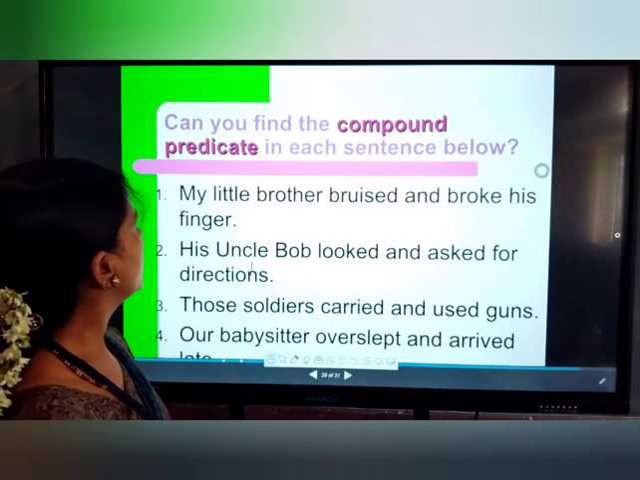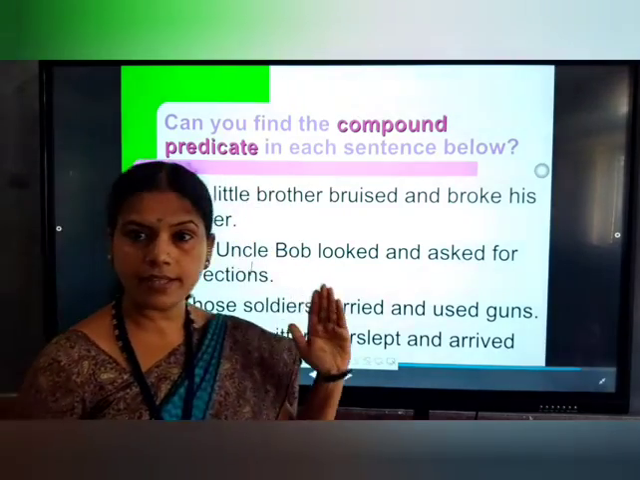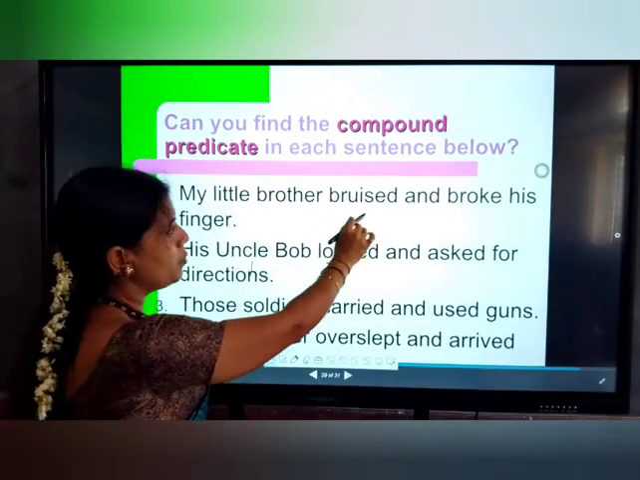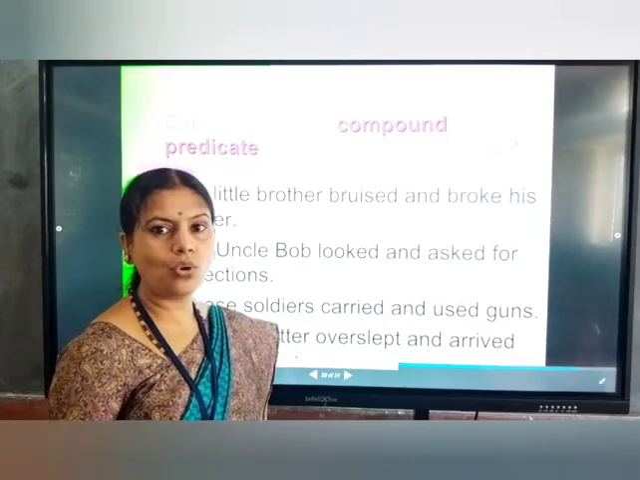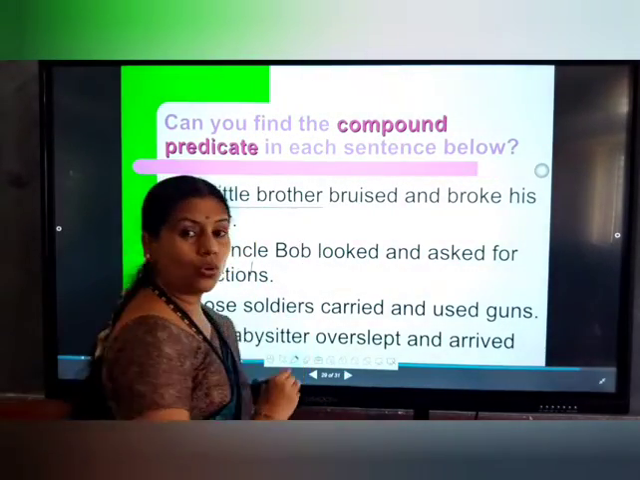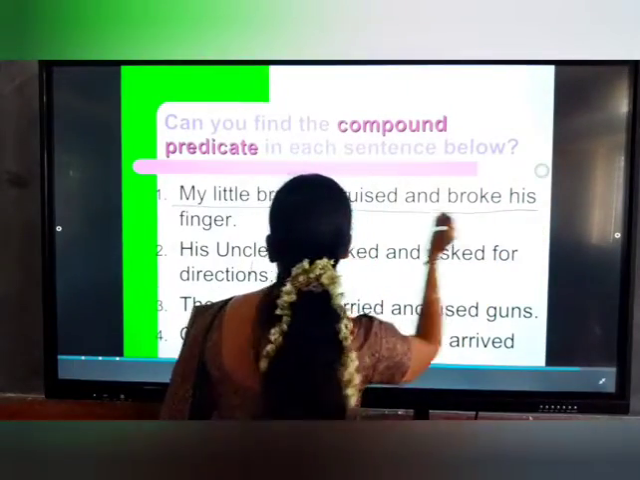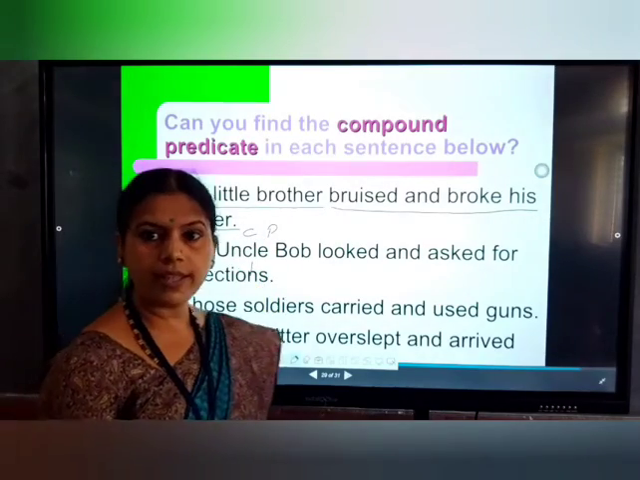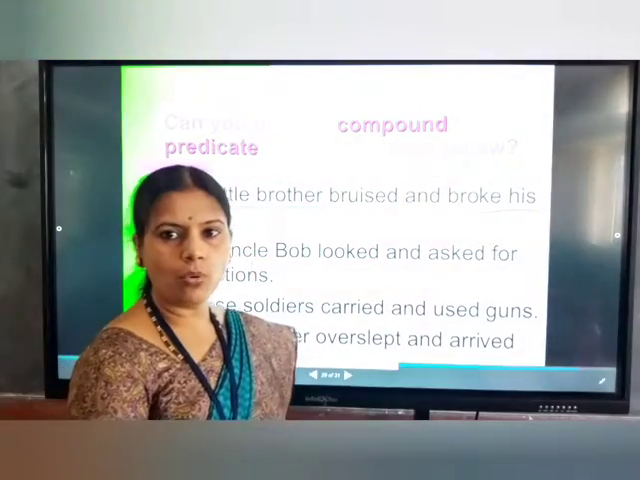Let's move here. Some more examples. Can you find the compound predicate in each of the sentences below? We will just have a glance at this. My little brother bruised and broke his finger. Here I think you all know my little brother is the subject. The number of verbs is more, so bruised and broke his finger is the compound predicate, because here the number of actions are more.